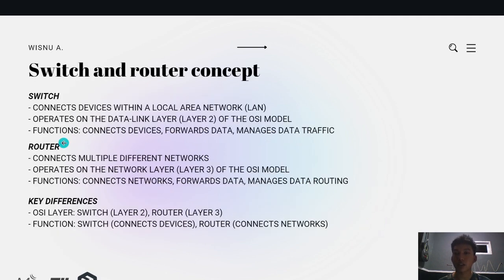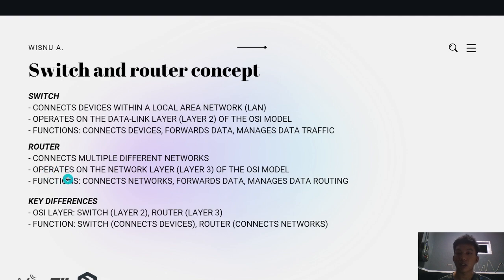And next is the switch and router concept. A switch connects devices within a local area network, or LAN. It operates on the data link layer, layer 2 of the OSI model, and its function is to connect devices, forward data, and manage data traffic.